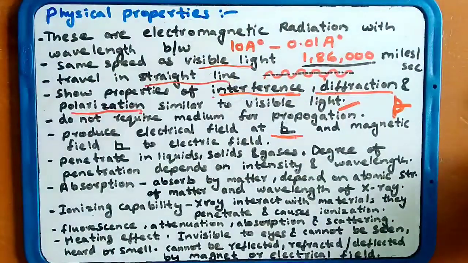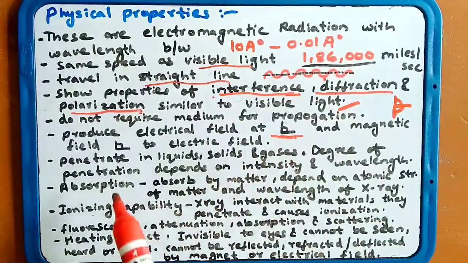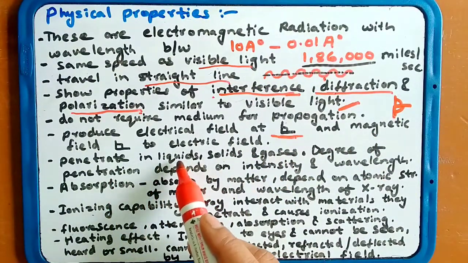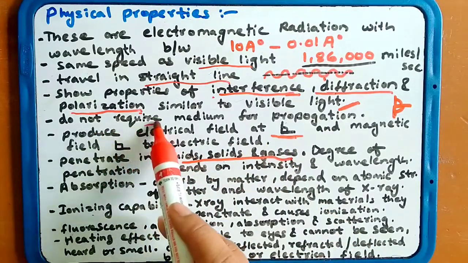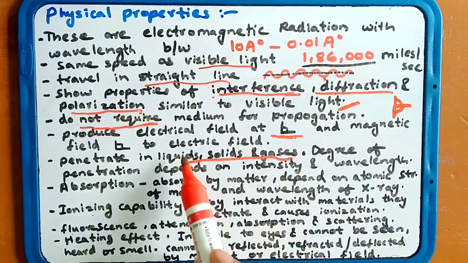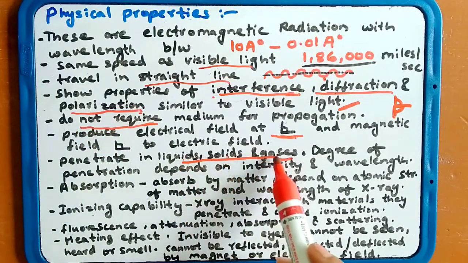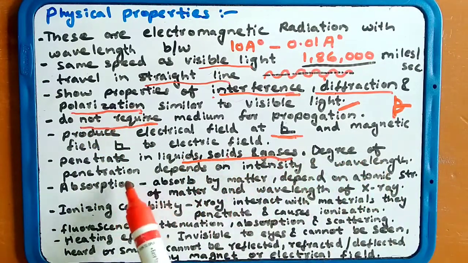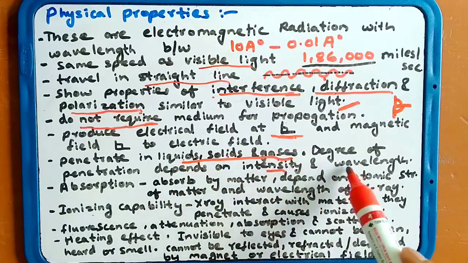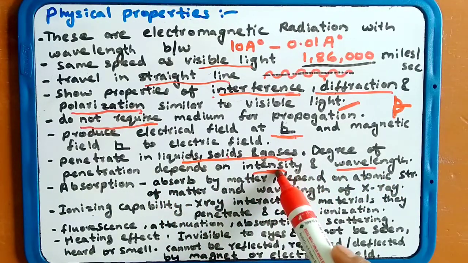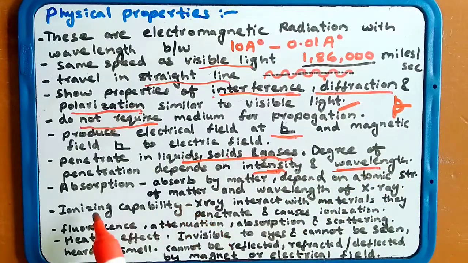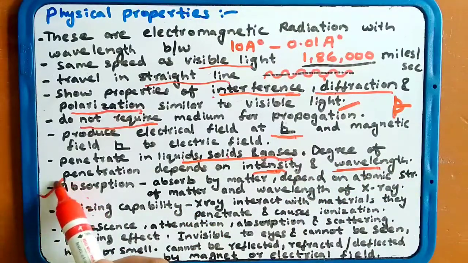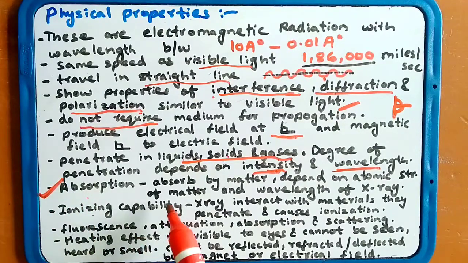It penetrates liquids, solids, gases. As I told you, it does not require a medium. So it penetrates into liquid, solid and gases. Degree of penetration depends upon the intensity and wavelength: how much intensity the X-ray has and how much wavelength it has. Absorption. It is absorbed by matter, depending upon its atomic structure.